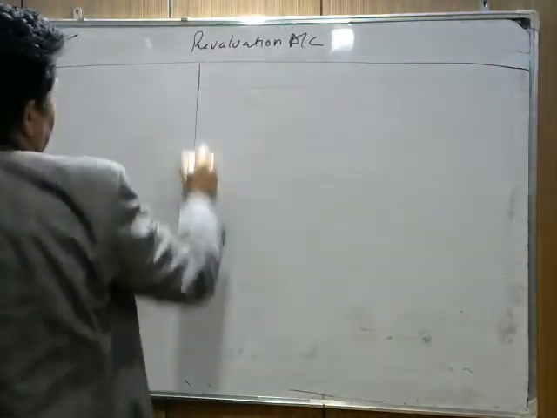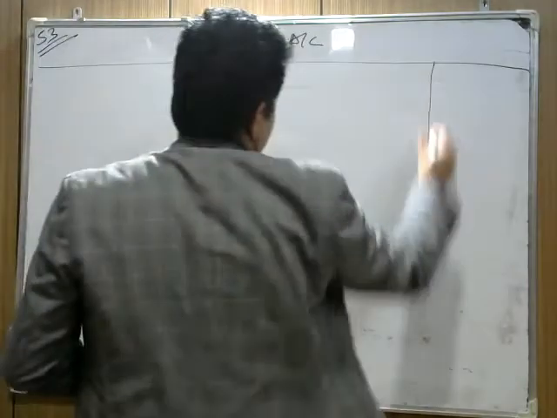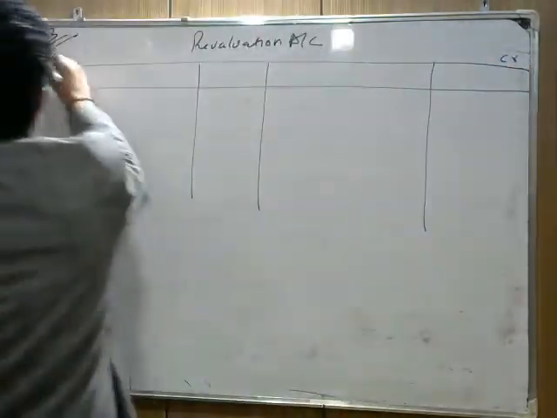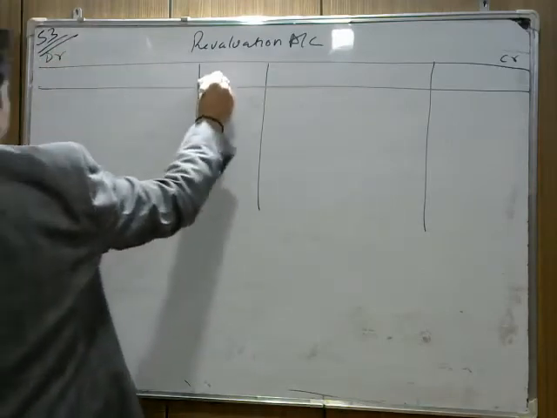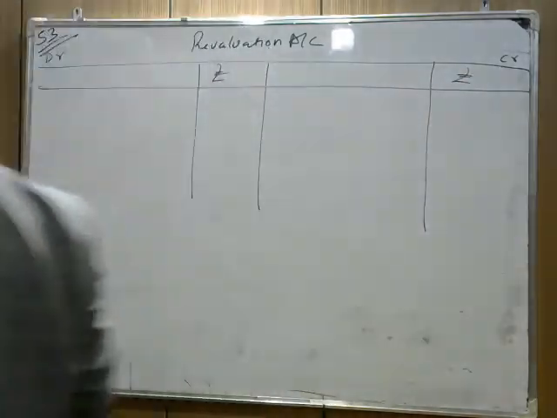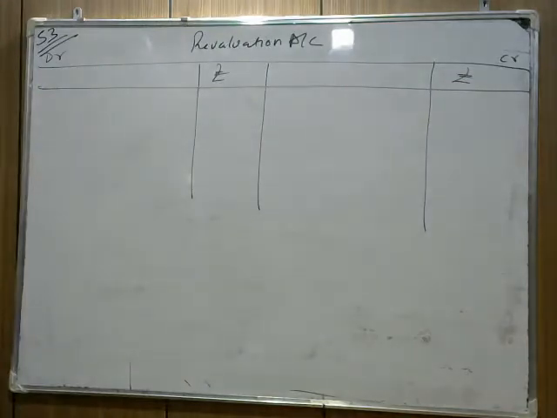Make the format of revaluation account. Debit side, credit side, we write particulars, amount in rupees. The first thing is that fixed assets are to be depreciated to 57,500. The old value of fixed asset is 60,000.